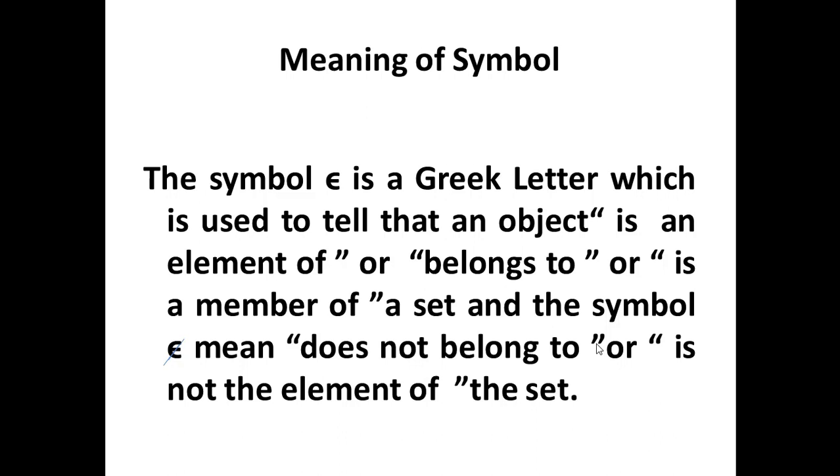Now the last thing of today's lecture is the meaning of symbol ∈. The symbol ∈, as you can see on the screen, is a Greek letter which is used to tell that an object is an element or belongs to or is a member of a set. And if the symbol ∈ is crossed, then it means that this element does not belong to this set. It is a symbol that we use if we want to say that this element does not belong to this set.